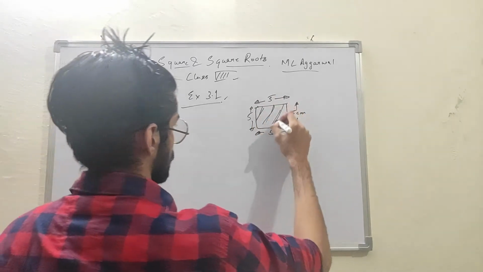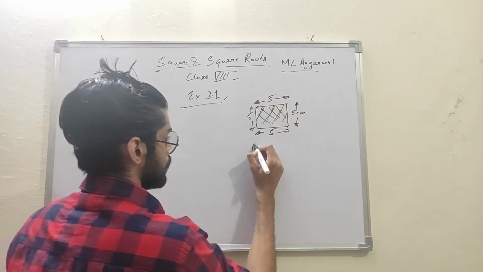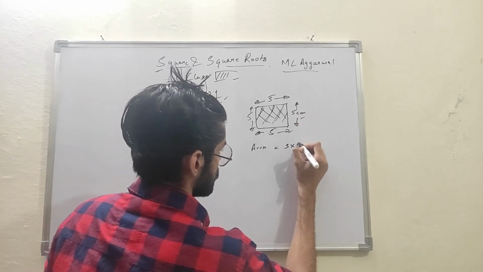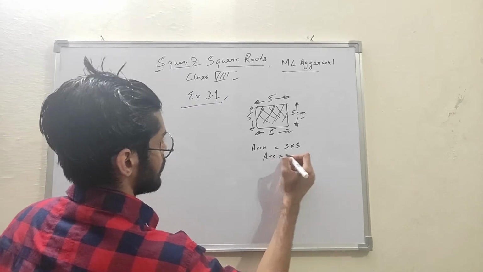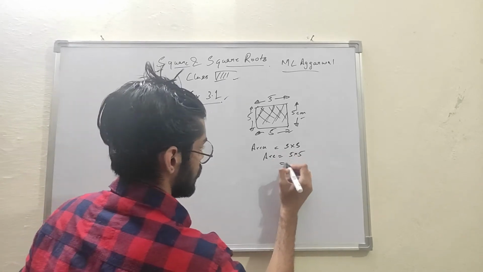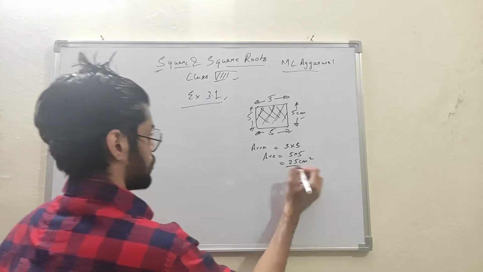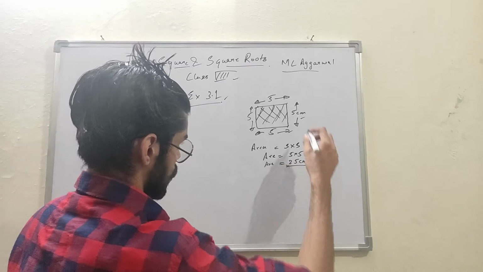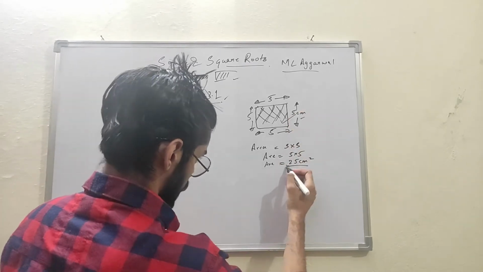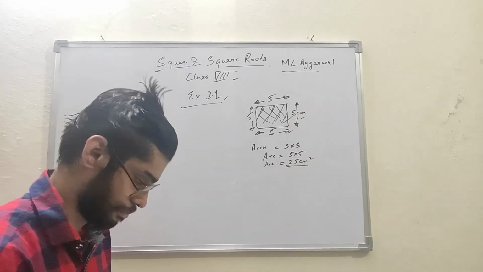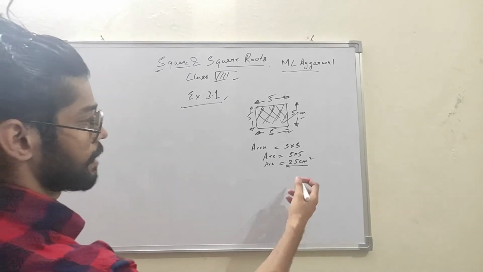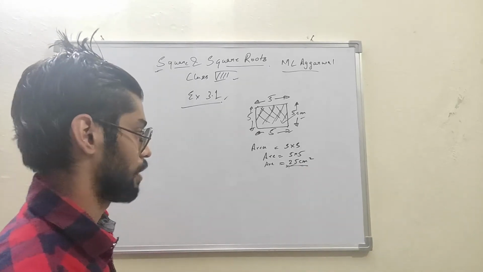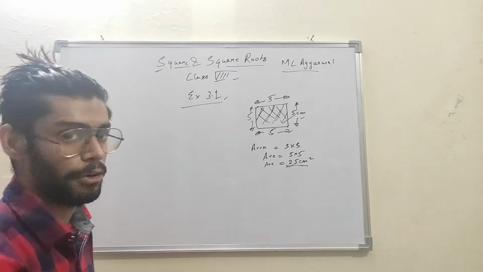This field is a square, and the area covered by this field is side into side. That means area is equal to 5 into 5, that is 25 centimeter square. So this is the area of a square field. There will be many questions like this. You will be given the area of a square field as 25 centimeter square, then find the side of the square.